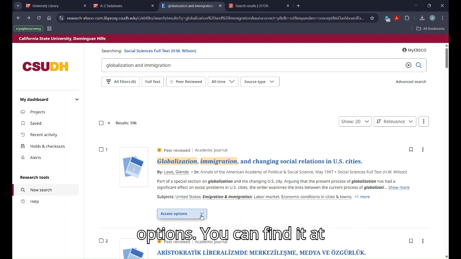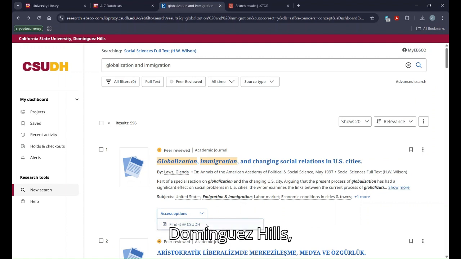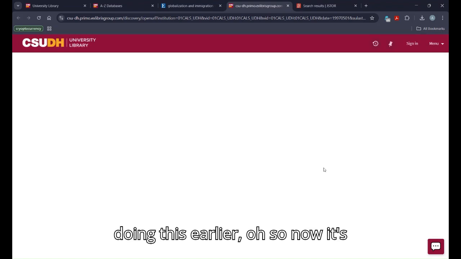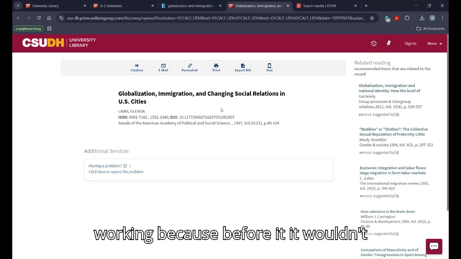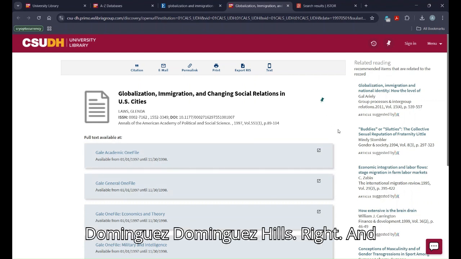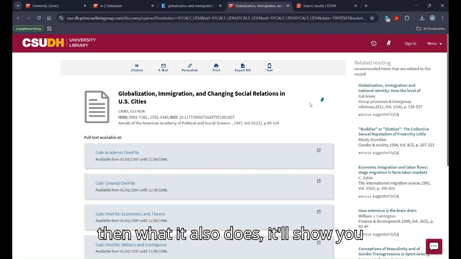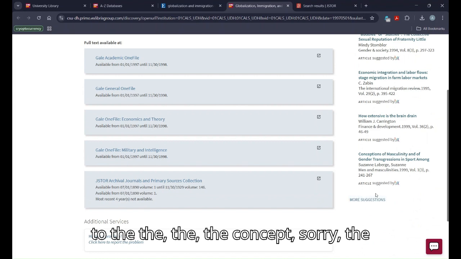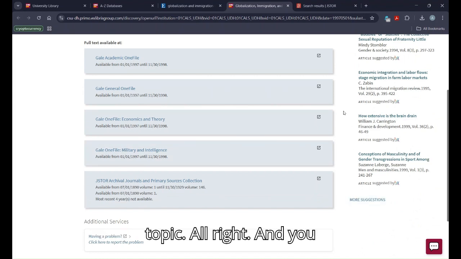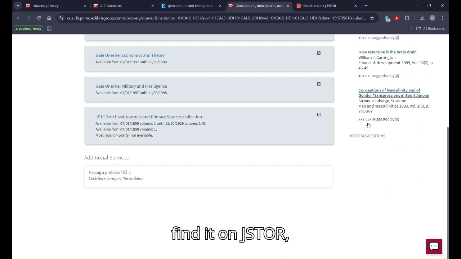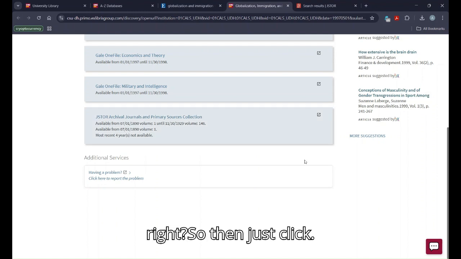It says access options. You can find it at Dominguez Hills. For whatever reason, when I tried doing this earlier, it wouldn't show me anything, but now it's working. All right, so here is where you could probably find it at Dominguez Hills. And what it also does is show you other articles that are somewhat related to the topic. And you could click it here and see if you can find it on JSTOR, right? So then just click.